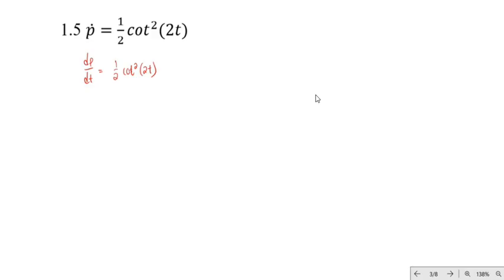Now that we have this, you can see that we just need to directly integrate. But now the question is, can we integrate cot squared 2t?